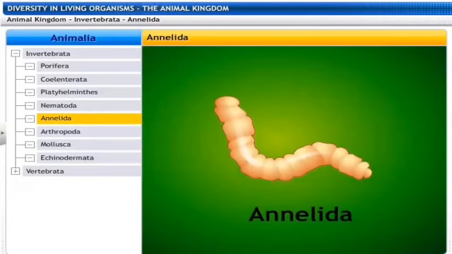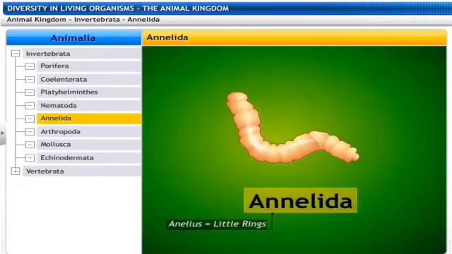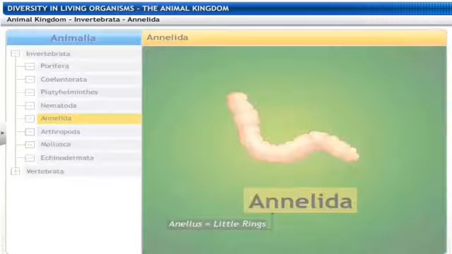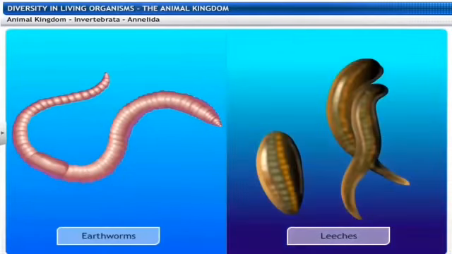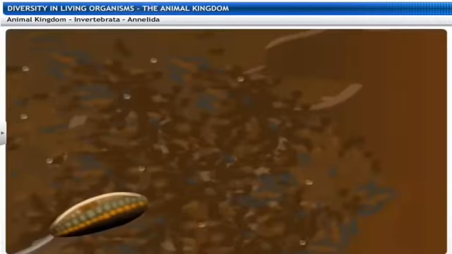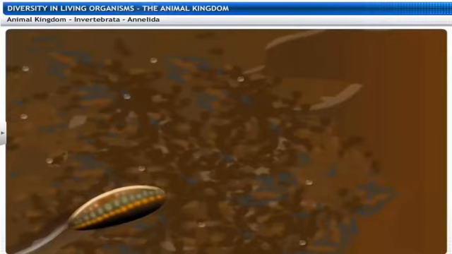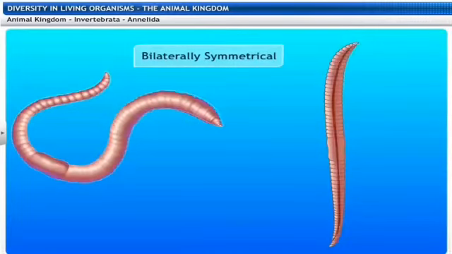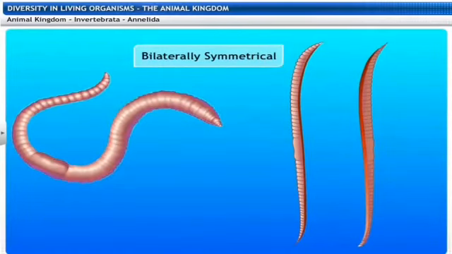The next phylum is the phylum Annelida. They are also bilaterally symmetrical and are triploblastic in nature. But in addition, they have a true body cavity. So the body cavity, that is the coelom, is very well developed. And as a result of this, the true organs are packed inside the body structure. So thus, there is an extensive organ differentiation. This organ differentiation occurs in a segmental fashion. So the entire body has a lot of similar segments, meaning partitions are there.